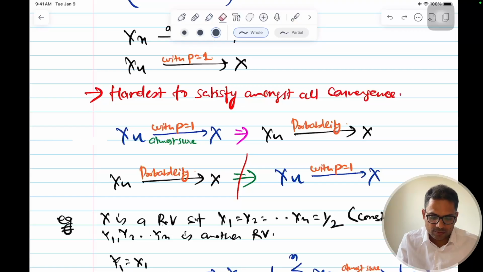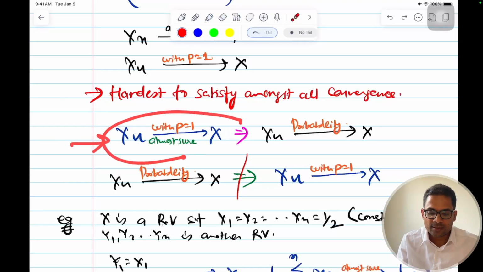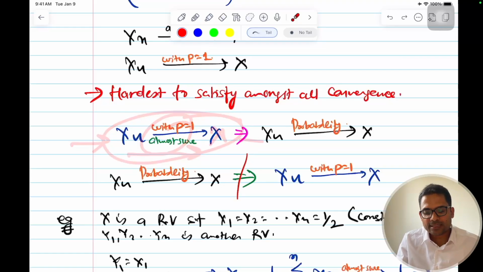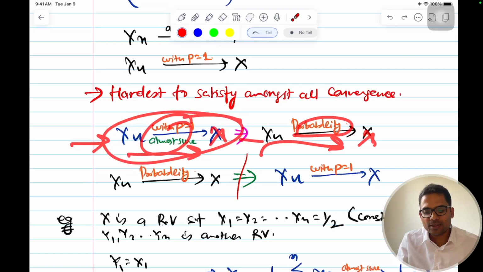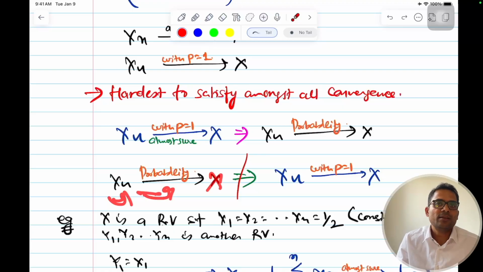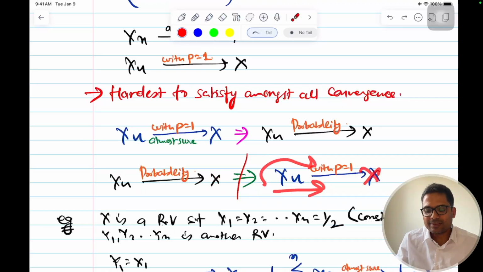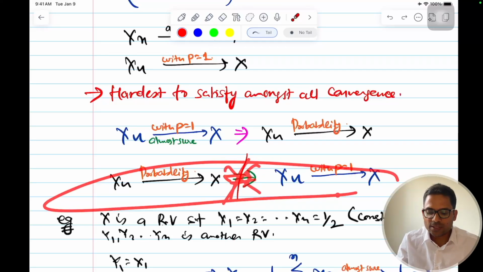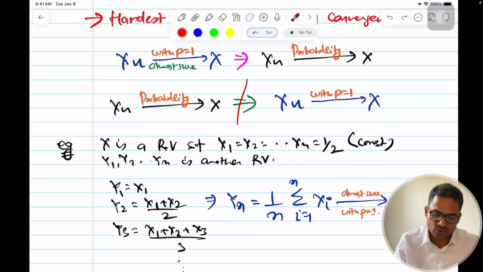And one more thing was that if xn converges to x with probability 1, then we can say for sure that xn also converges in probability to x. But if xn converges in probability to x, we cannot say that it converges to x with probability equal to 1. The other way around is not true. This is the stronger one.